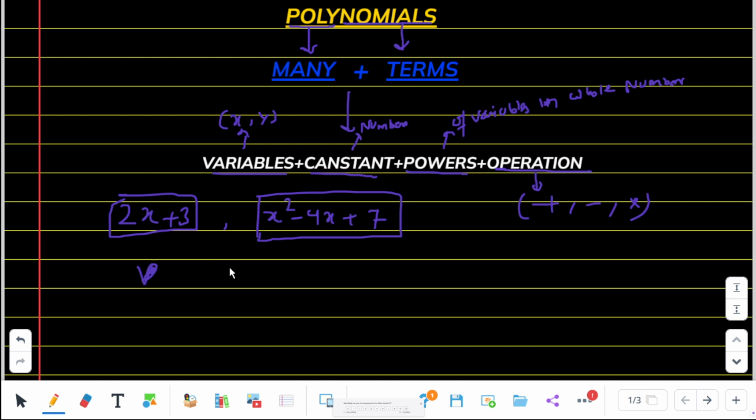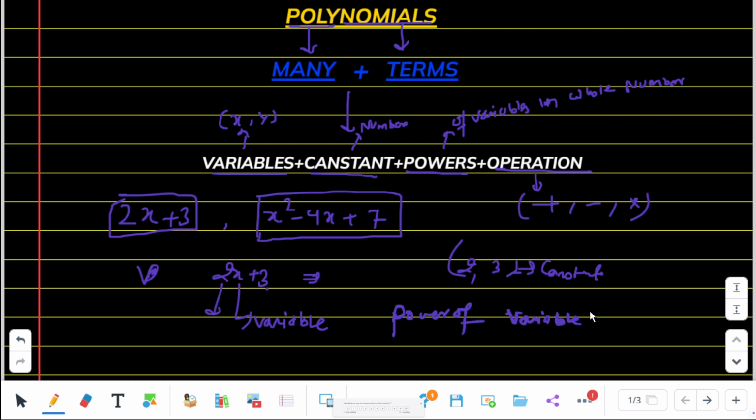Here, in 2x plus 3, 2 and 3 are constant terms, and x is the variable here. The power of variables should be a whole number, and you can see easily that the power of x is 1 here.